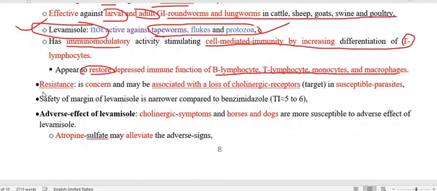Regarding resistance, it may be associated with loss of cholinergic receptor. This means the target of the drug. What is the target of the drug? The N-acetylcholine receptor. So this is the cholinergic receptor. This cholinergic receptor, the N-acetylcholine receptor, is rather deficient in resistant nematodes, and therefore levamisole will not act. This way the parasite becomes resistant against the drug.